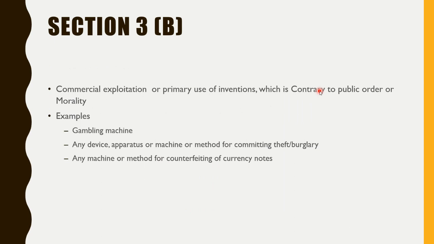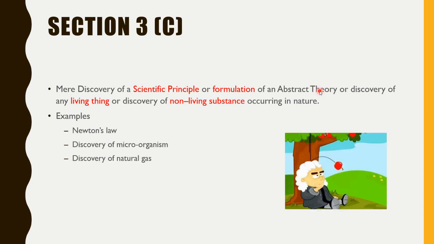Then section 3b, it means the inventions that are contrary to public order or morality. It means if you are coming up with a gambling machine, or a machine that can be used for committing theft, or a machine gun, or anything that is harmful to public life, that cannot be patented, right? A machine that can print currency notes, or a technique that can produce the same currency note as the RBI, that type of machine cannot be patented, right? So these are the exceptions.